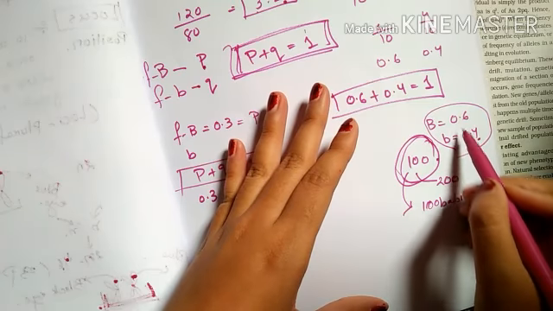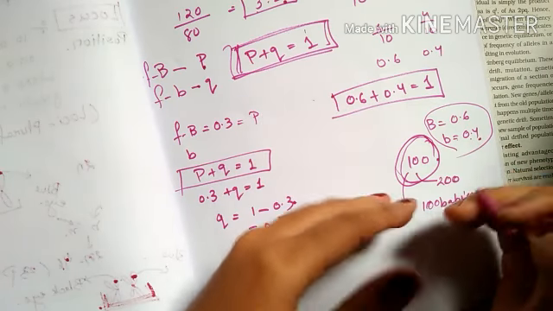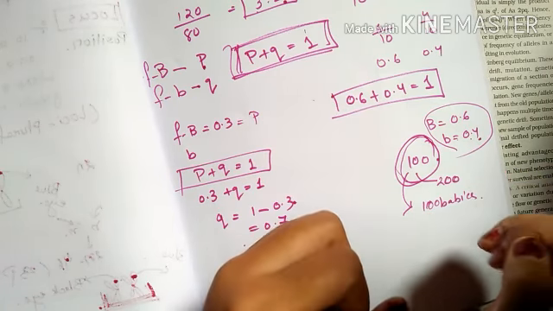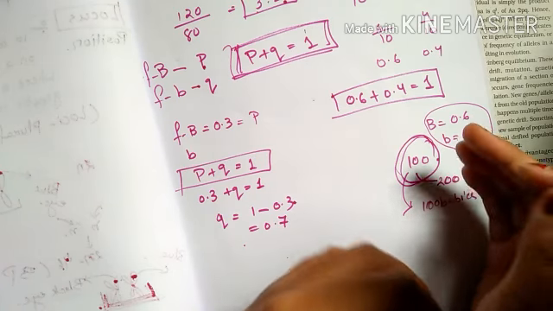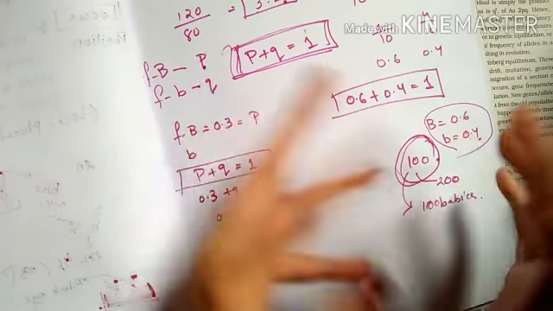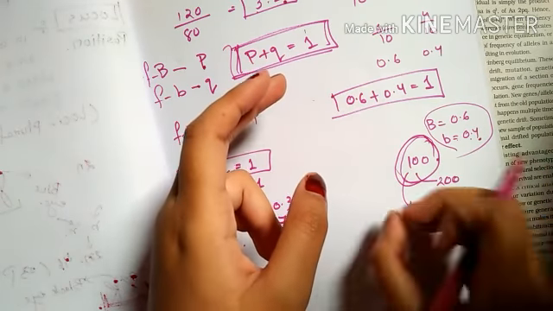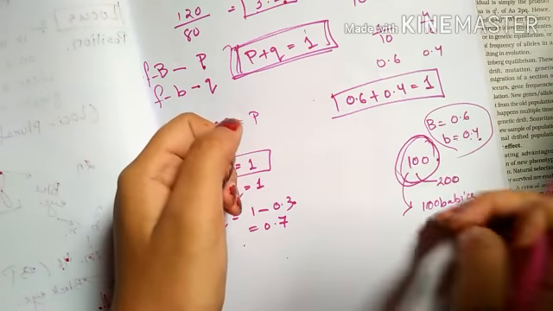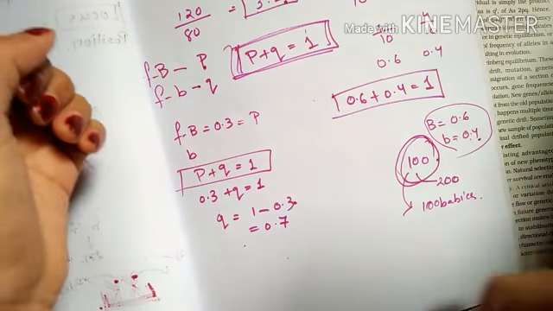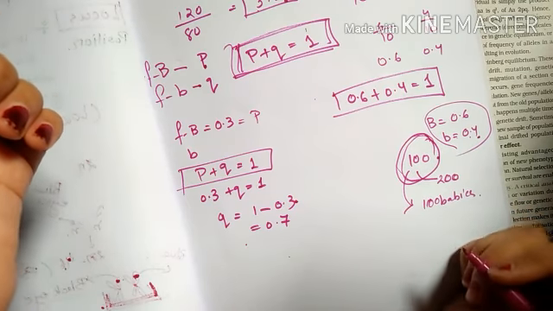And if the frequency of the next generation changes, if the frequency of black eye increases or becomes less, so any sort of change happens, then that is not the Hardy-Weinberg equilibrium.